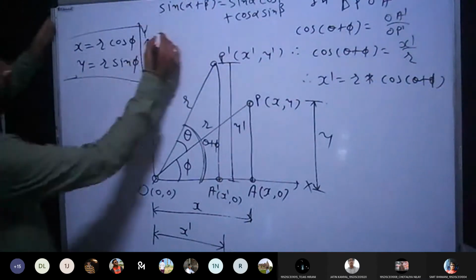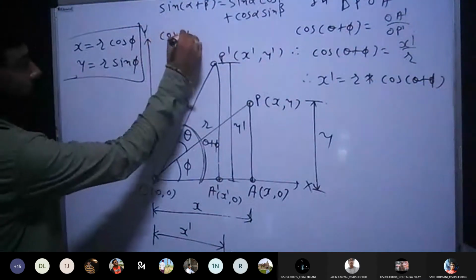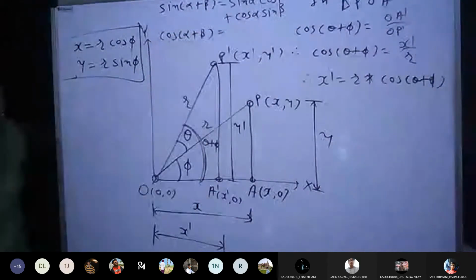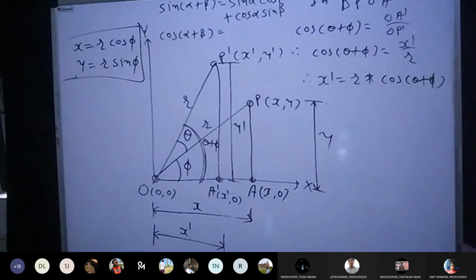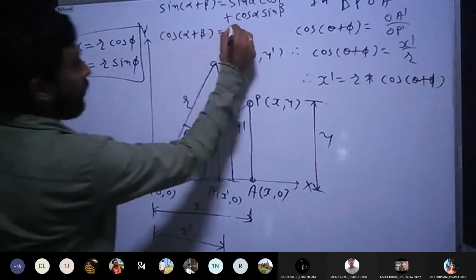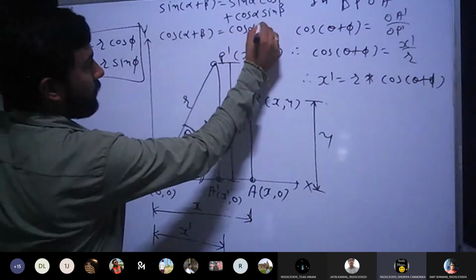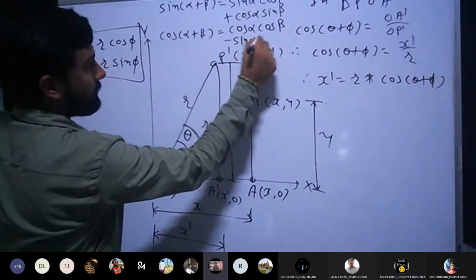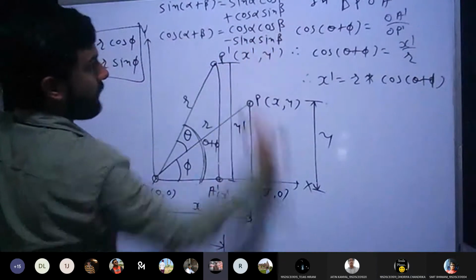Similarly, for cos you also need to remember the equation. If I talk about cos alpha plus beta, do you have any idea about this? Cos alpha plus beta.